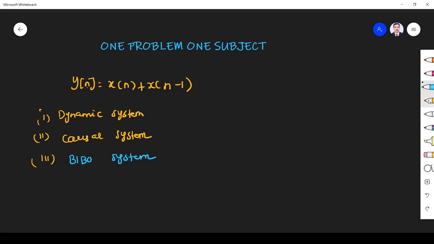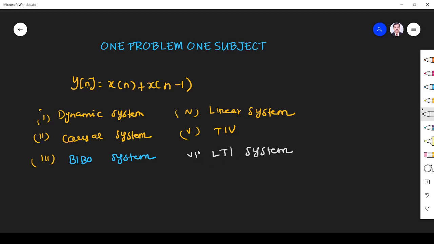Okay, next. From here you will understand whether it is a linear system or not. It is absolutely a linear system. You know how to check that. So we can say that it is a linear system. Then whether it is time invariant, yes, by seeing the equation we can say it is time invariant. If you have any doubt about what is linear and time invariant, please refer to my video on linear system and time invariant system. So simply it is an LTI system.